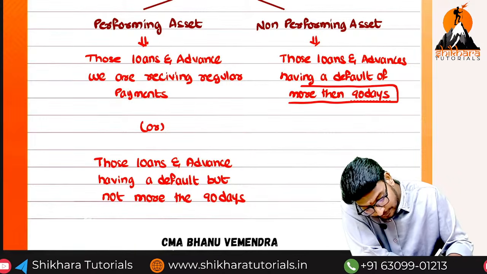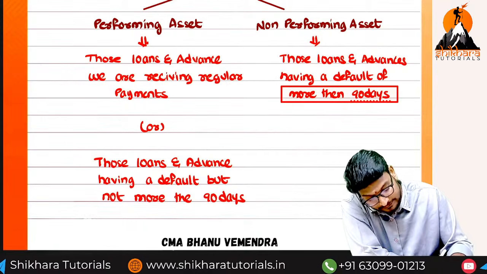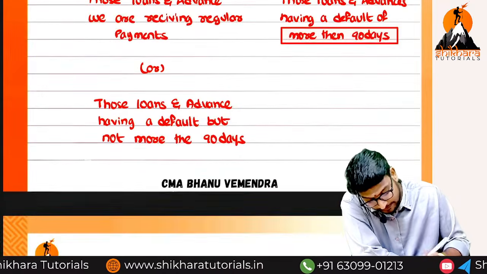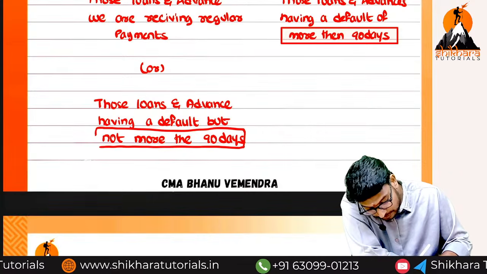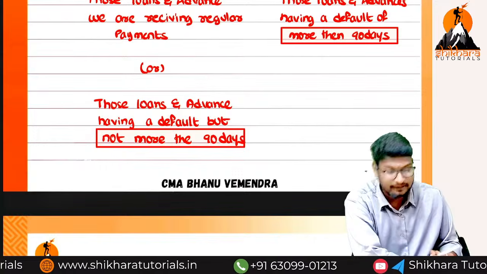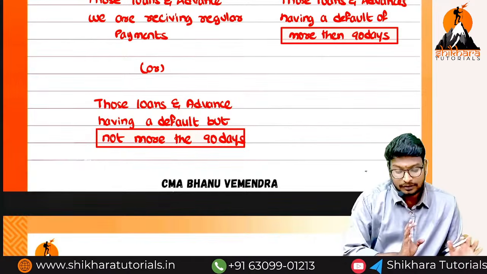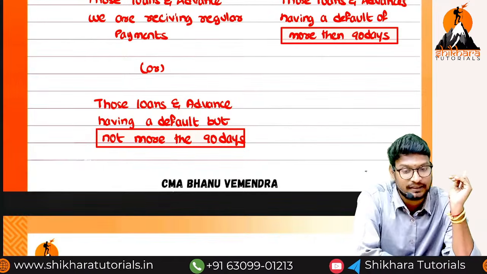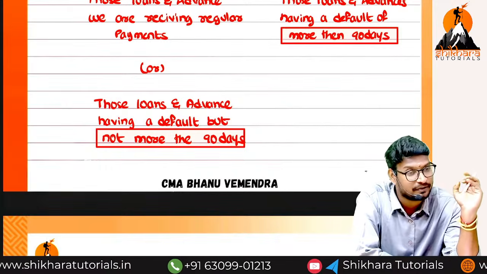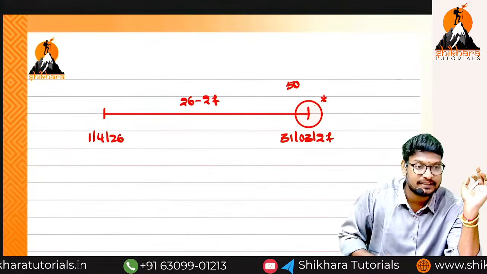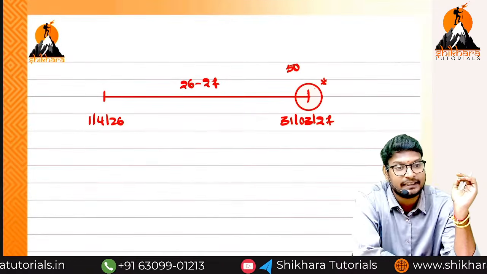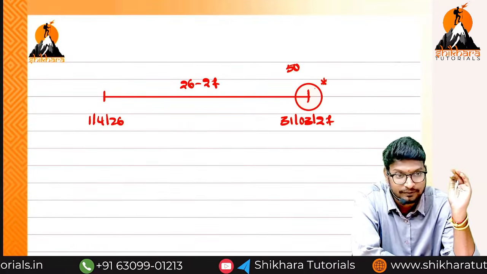Having a default of more than 90 days. Here, what, ma? Not more than 90 days is called a performing asset. Okay sir, you are saying what is the meaning of performing asset and what is the meaning of non-performing asset. Clearly we have understood. Is there any doubts, ma? So on which date we have to check the 90 days, ma? We have to check the 90 days as on the date of preparation of financial statements.